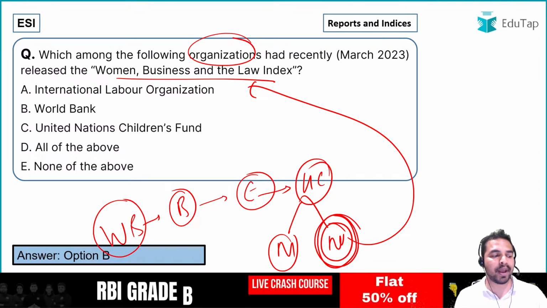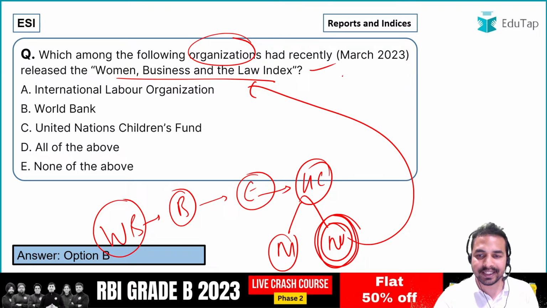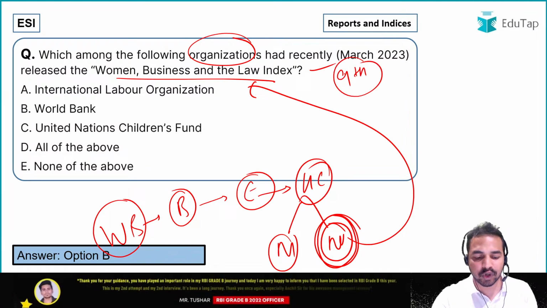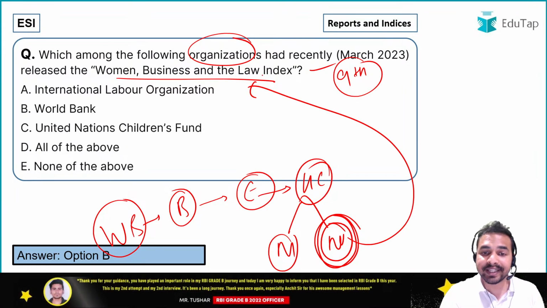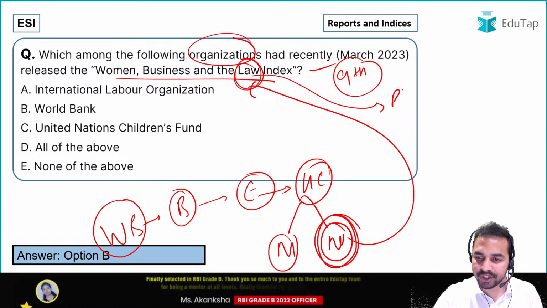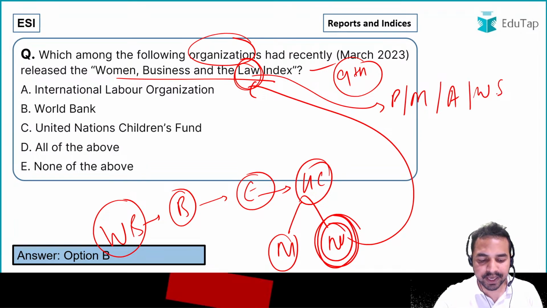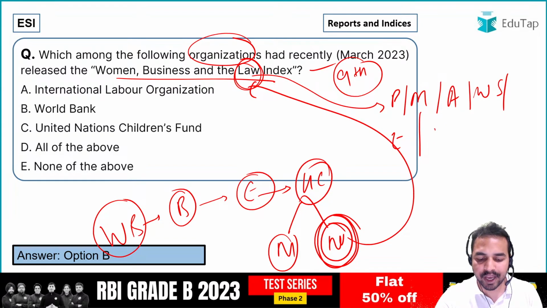It is the World Bank which is the right answer to this particular part. So guys, when I talk about the Women, Business and the Law Index, recently the 9th edition of this index was launched. And what exactly are the different laws which are catered to by this particular index? These include the laws related to pension, mobility, assets, workspace, then we have entrepreneurship, pay, marriage and parenthood.